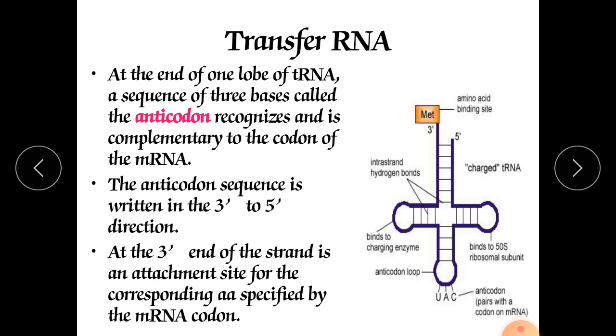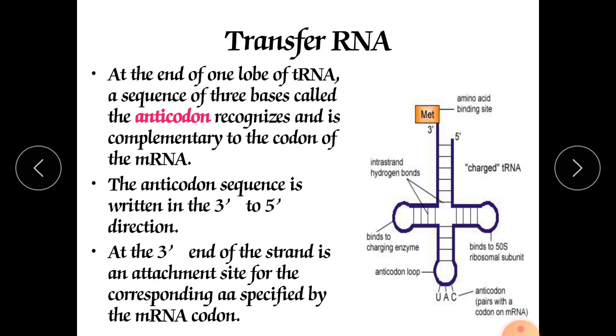So at the end of one lobe of tRNA, a sequence of 3 bases is called the anticodon. So here the 3 bases are there. These are called the anticodon. It is UAC, and this particular anticodon will pair with the codon of the mRNA.